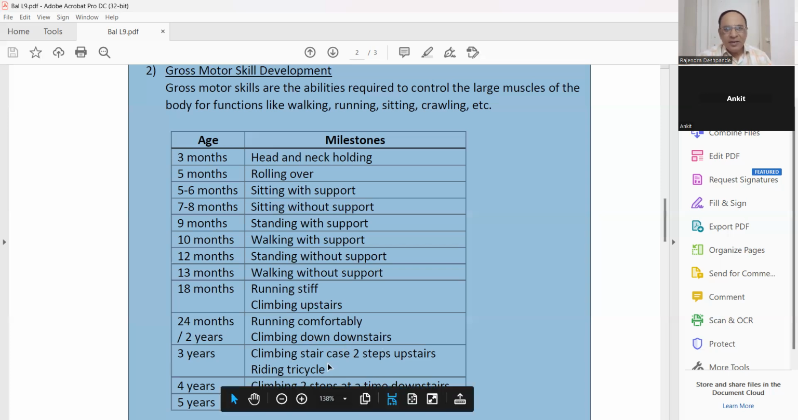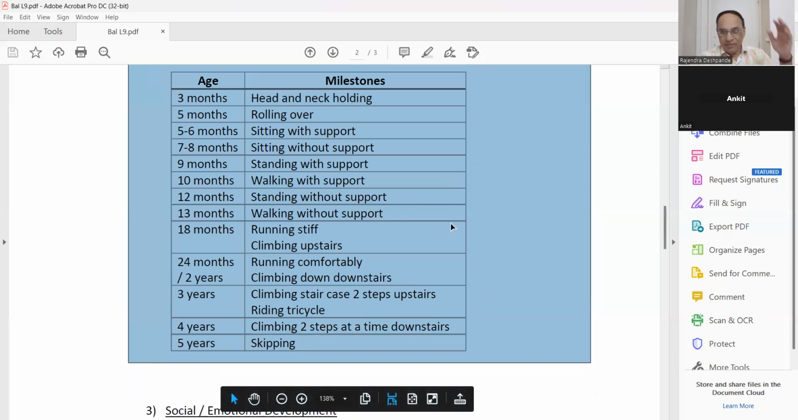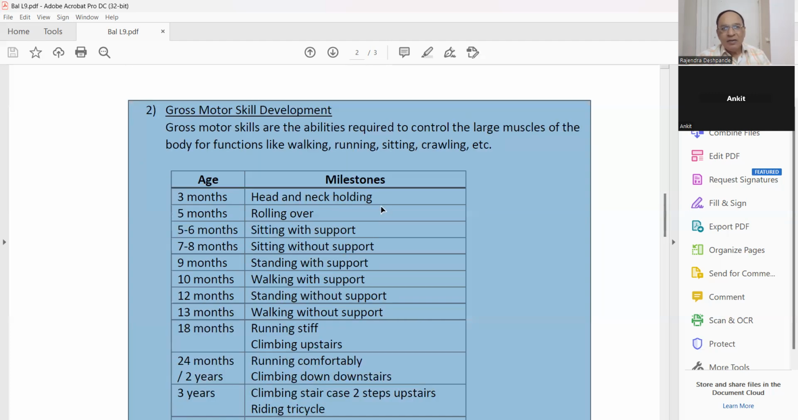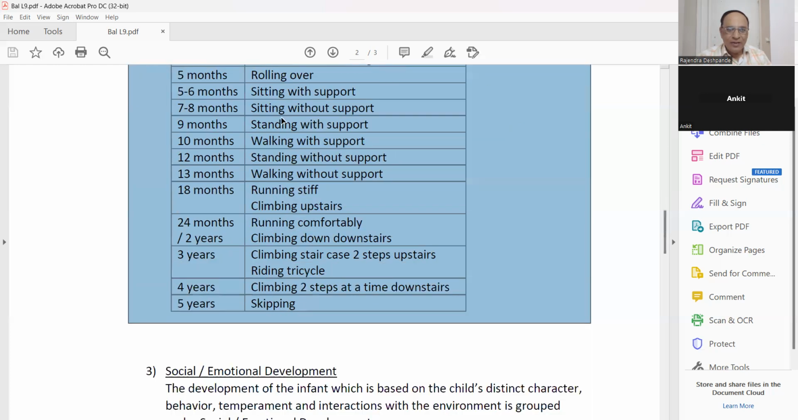At 3 years, climbing the staircase, two steps upstairs, and riding the tricycle. That much, the leg muscles are powerful. Riding the tricycle. Okay. At 4 years, climbing 2 steps at a time downstairs. He can also jump. At 5 years, skipping. You know this skipping. So this is what we have seen, gross motor skill development. Okay. Let us go further.